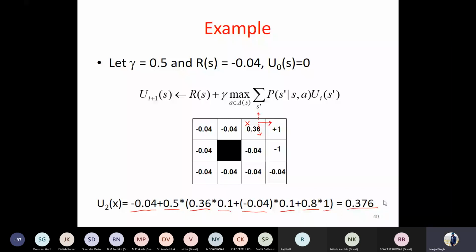It will never happen that the result is degrading. It will only happen when you have not selected the reward appropriately. You think we are working in the correct way. So you need to apply this several times until convergence is achieved. Again here, what would be convergence? Maybe the utilities in two consecutive iterations are not changing, or you could have used a fixed number of iterations, like 100 iterations or after n number of iterations. So this is all about value iteration.